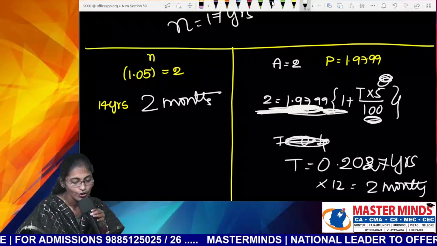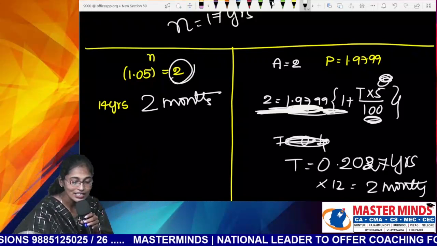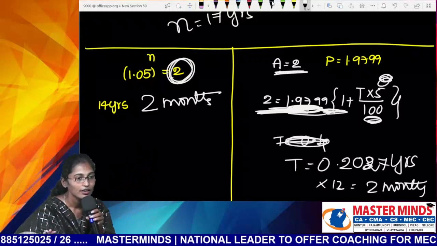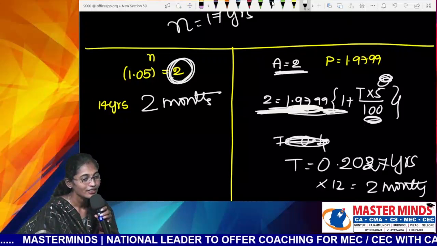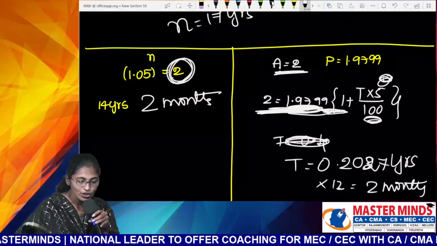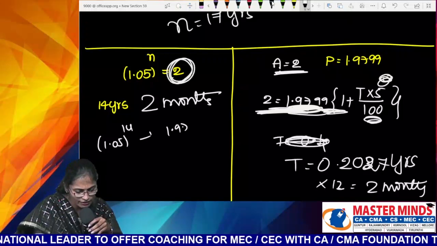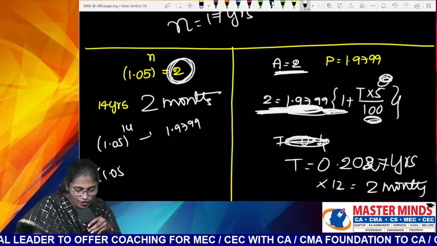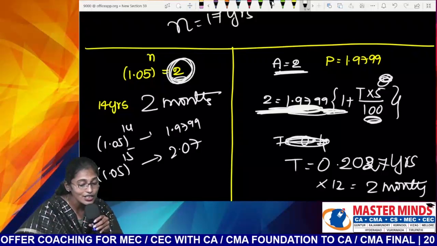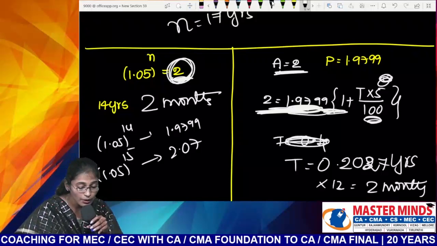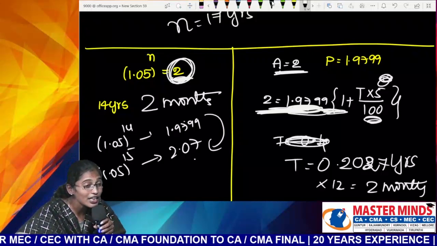So what is your answer? 14 years, 2 months. Nana, listen to me. What is this right side value considered as? Amount. For months, you have to use simple or compound? For years? So we got 1.05 power 14 as 1.9799 and 1.05 power 15 as 2.07. What is the answer that you people need? 2. It lies between whom and whom, Nana? 14 and 15.